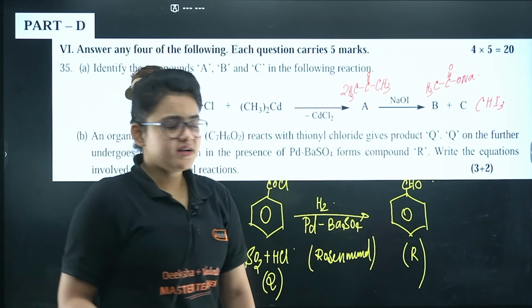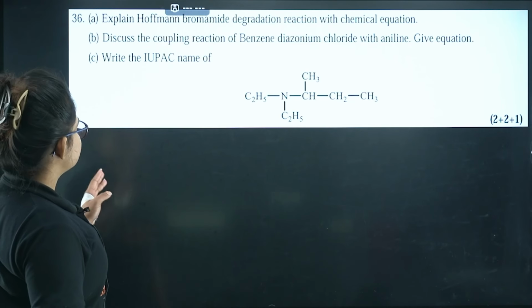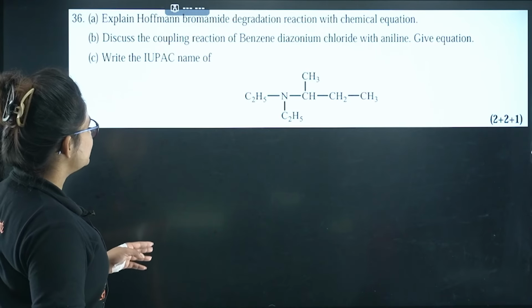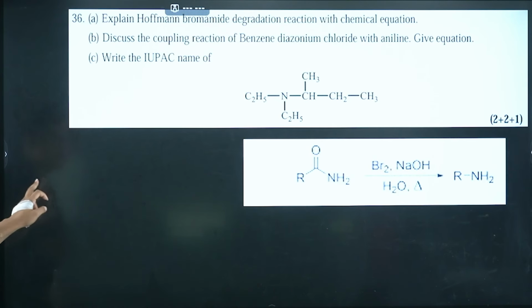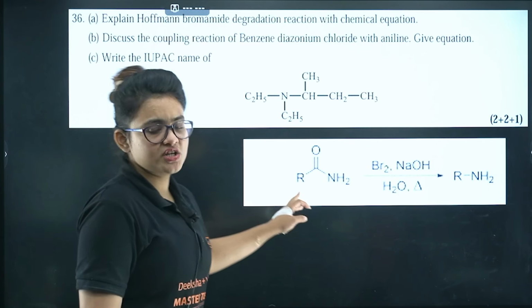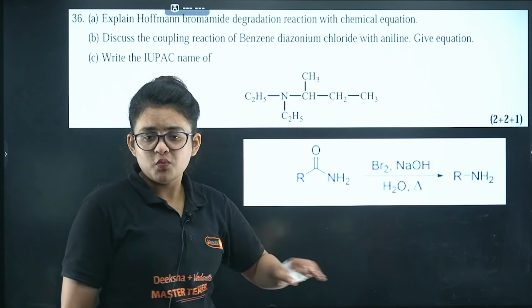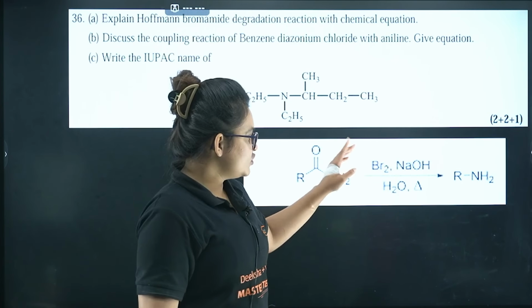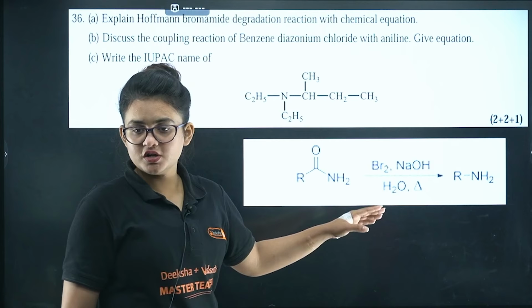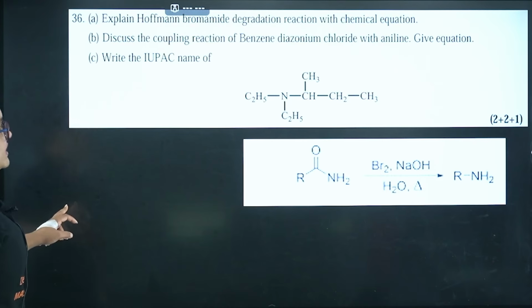Let's proceed further. Here you can see, explain Hoffmann bromamide degradation, very important, and discuss the coupling reaction of benzene diazonium chloride with aniline, give equation and the IUPAC name. One by one we will see. This is your Hoffmann bromamide degradation, where if you are having an RCONH2 type of compound, then one carbon less amine you will get. You have to treat it with Br2 and NaOH in presence of water and a little bit of heat, you will end up with RNH2. That is your HBD reaction.